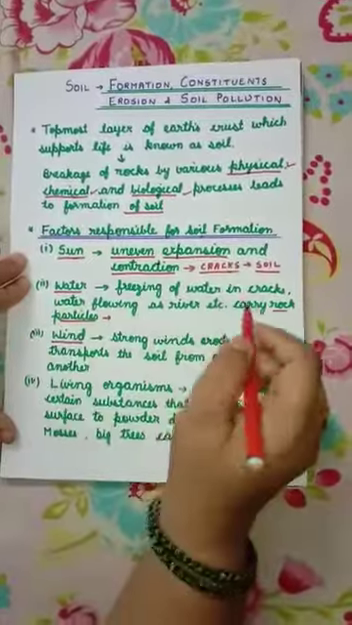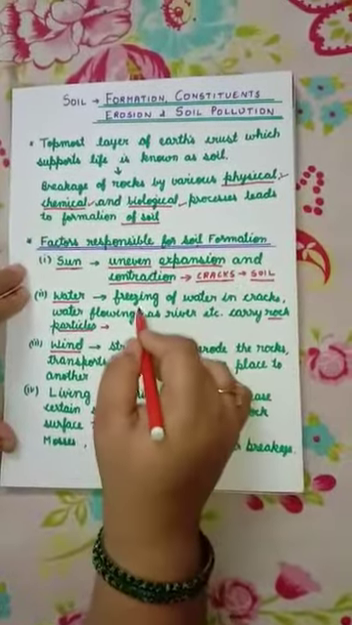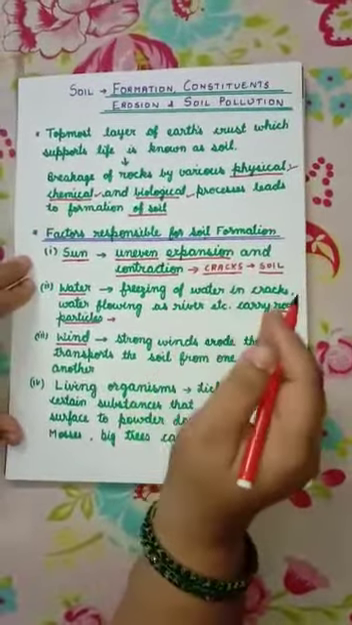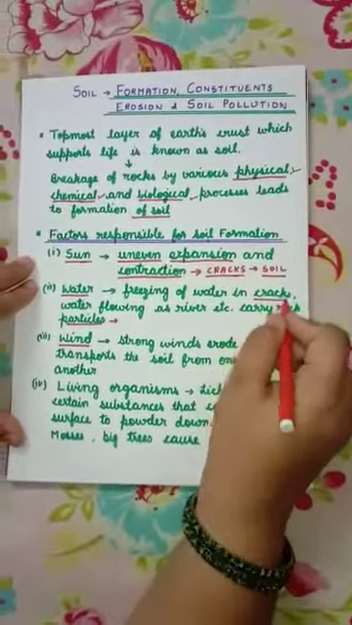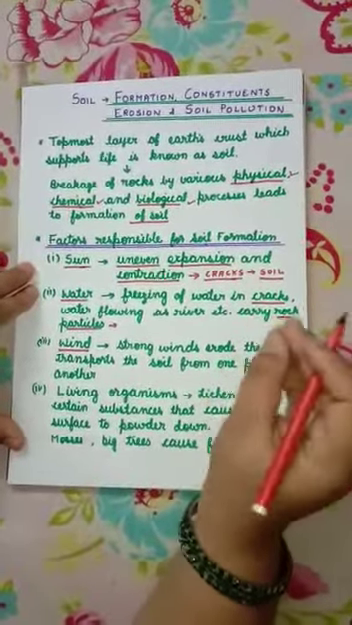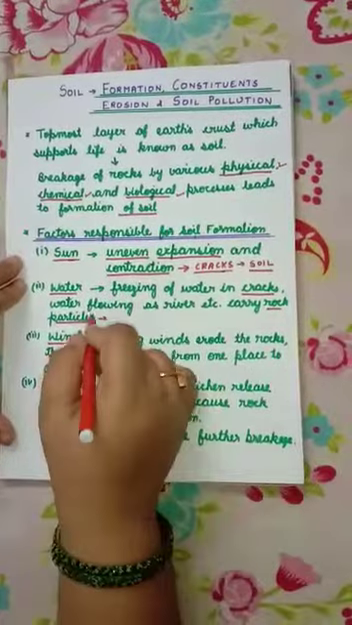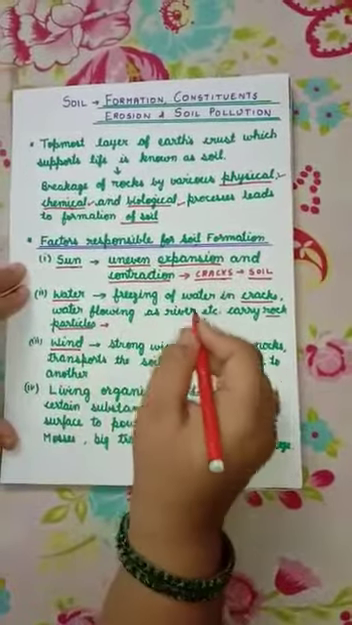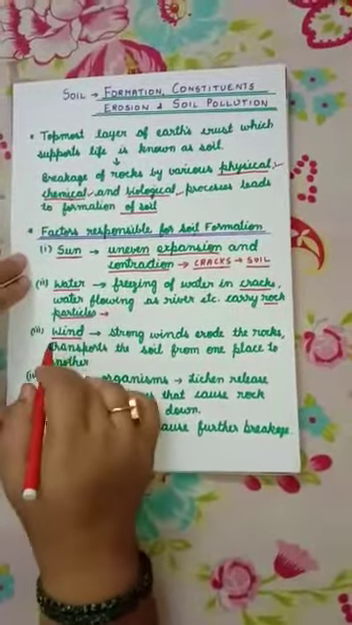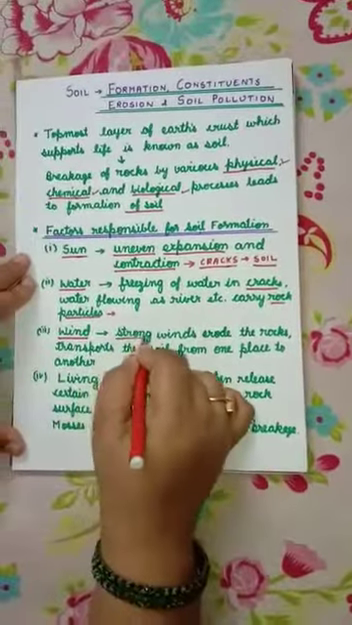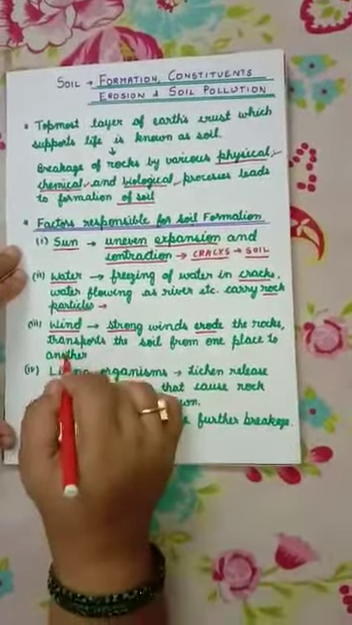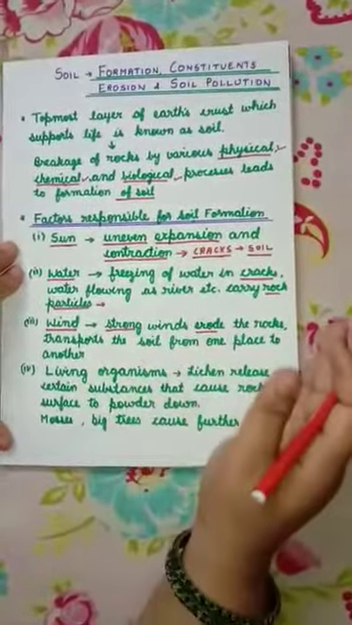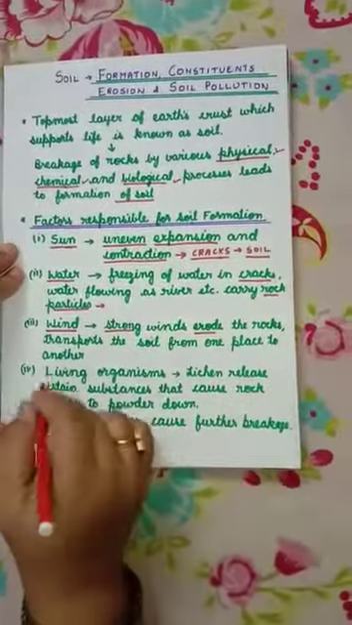Second factor is water. What happens in the cracks? Sometimes water enters in the cracks and at night it freezes. And this freezing of water leads to the widening of cracks and ultimately breakage of rock into fine particles called soil. Moreover, flowing water like rivers also carry rock particles which lead to the further erosion of rocks and formation of soil. Third factor is wind. Strong winds erode the rocks as well as wind transports the soil from one place to another. It removes the soil from the parent rock and takes it off to far off places.